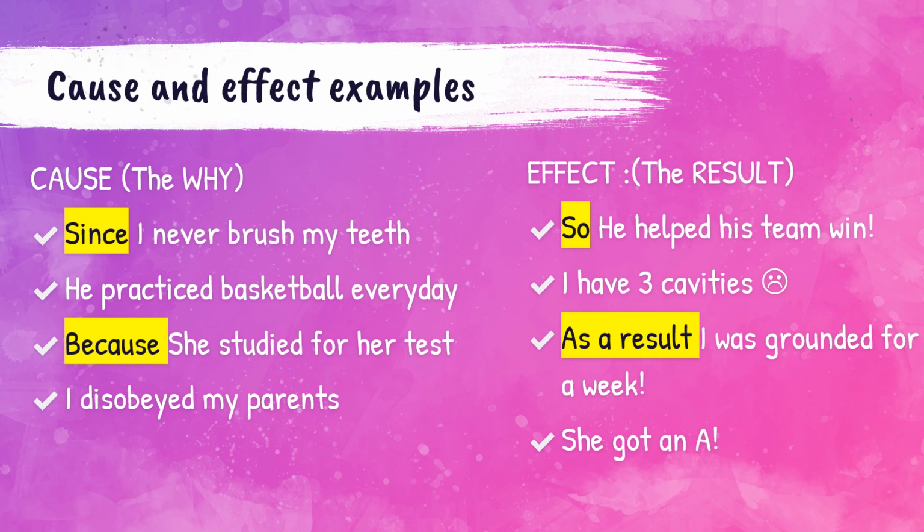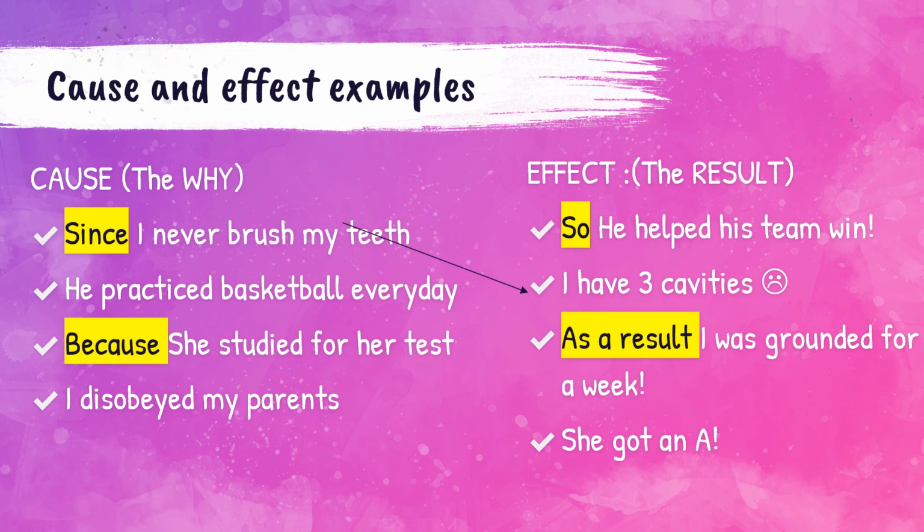Let's look at our effects. So he helped his team win. I have 3 cavities. As a result, I was grounded for a week. She got an A. So the first one says, since I never brush my teeth, which effect would go with since I never brush my teeth? What could be the result of that?